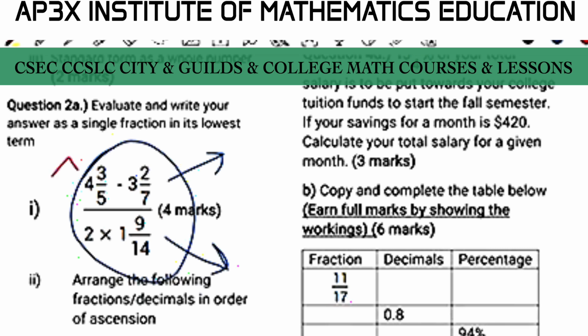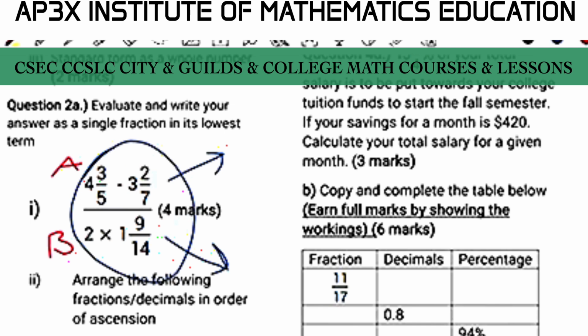We're going to call the top part here A, and the bottom part here B. Once we have the answer for the A section and the answer for the B section, we're then going to divide the result of the A section by the result of the B section.